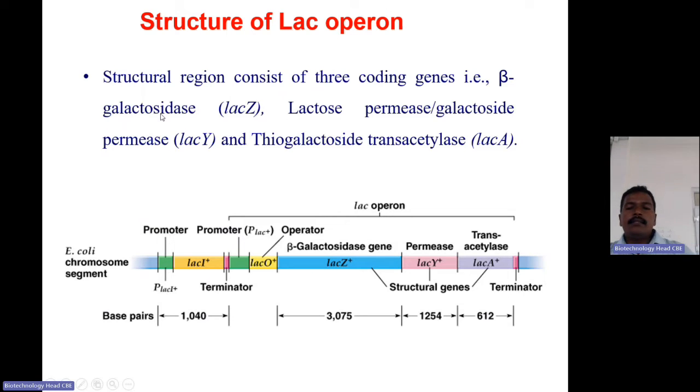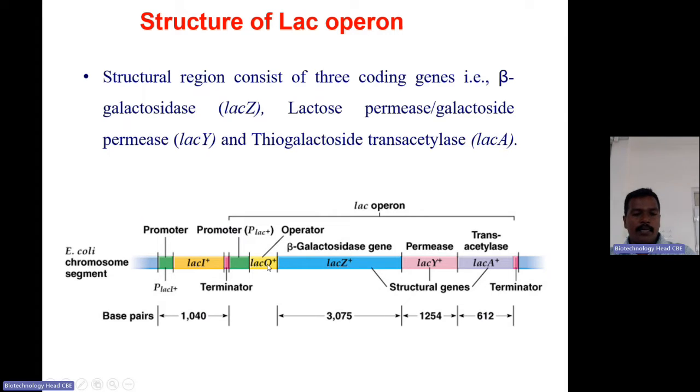So the structural region consists of coding regions: beta-galactosidase, the lacZ gene; lactose permease, the lacY gene; and thiogalactoside transacetylase. Here, this lac operon contains the promoter P lacI, then the lacI gene. The promoter is for the lacI gene, and its expression will produce a regulatory protein that acts as the repressor. So normally this is negative regulation and inducible.